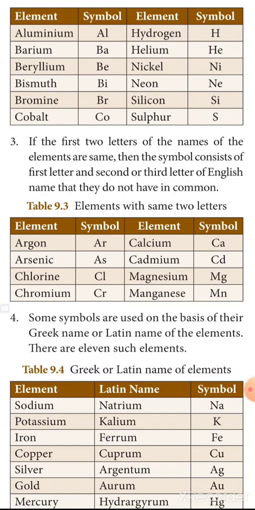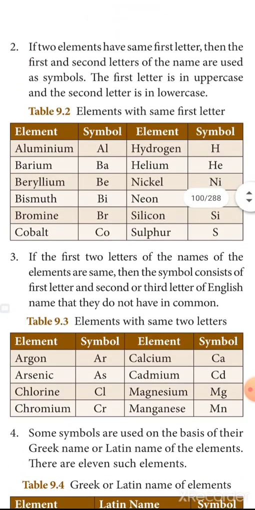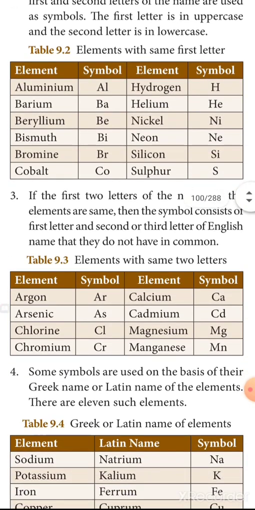The second point is the same first and second letter, which means we take the third letter. First one, argon, Ar. Arsenic also Ar. The first two letters of both are Ar.